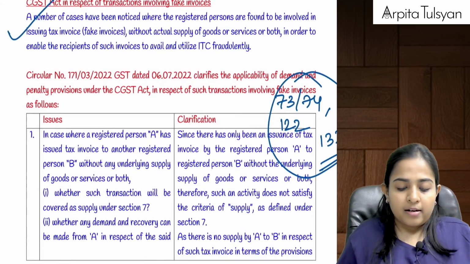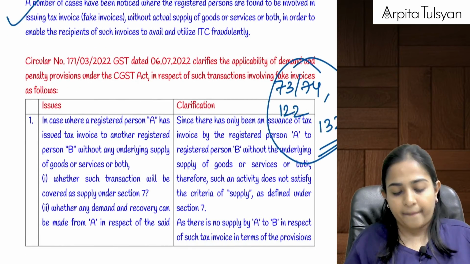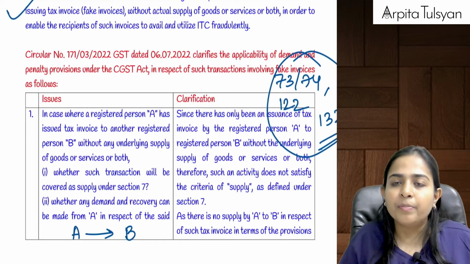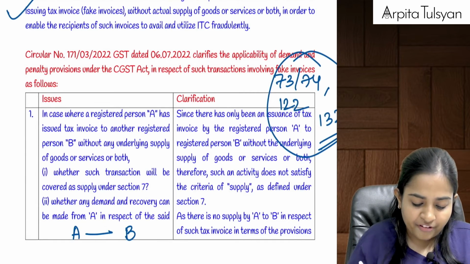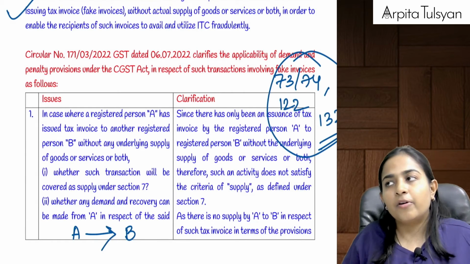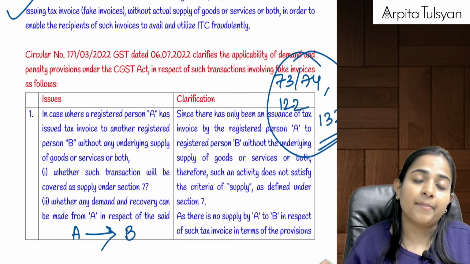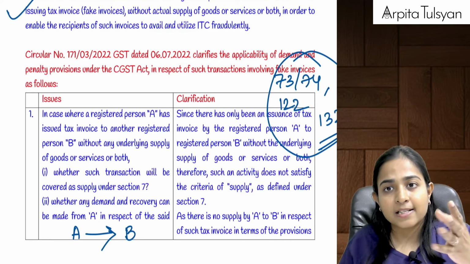Okay, in short, suppose there is a particular person, let's say A, who has issued a fake invoice to B. There was no supply, but A has issued a fake invoice to B. Since there is no supply, it is not considered as a supply as per section number 7. If it is not considered as a supply, then there is no tax payable on that.